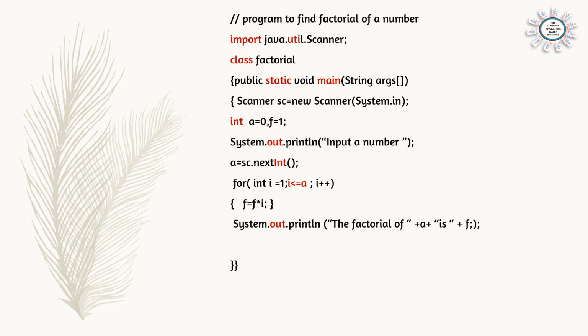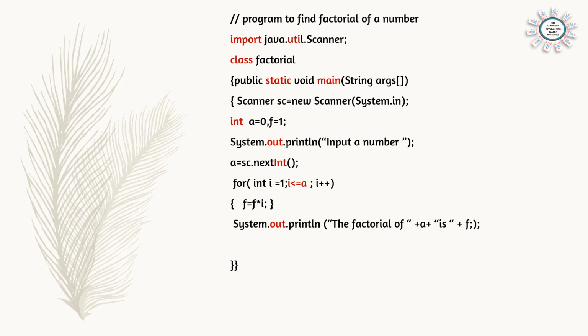So why have we declared f as 1? Factorial of a number means starting from 1 till that number we have to multiply. There should be an initial value. If you take the initial value as 0, then any number multiplied with 0 will give you 0 only. So we cannot take the initial value as 0 when we are multiplying. If you are finding the sum, the initial value can be 0 because we are adding something. But if you are finding the product of numbers, the starting value should be 1. So here we have taken f for multiplying, the starting value is 1.